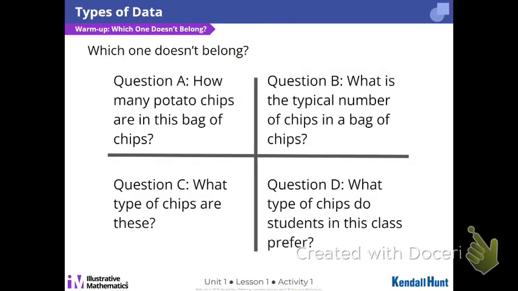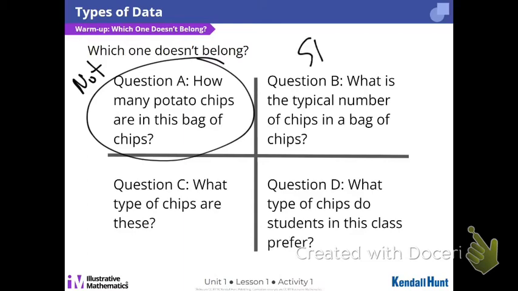So looking at our warm-ups, this one is B. Right here. How many potato chips in this bag? Statistical or not? Not. There's just an answer. There's not a collection of data, right? No variability. What's the typical number of chips in a bag of chips? To answer that, what would I have to do? I'd have to count chips in one bag or multiple bags. And then I'd have a set of data, which means statistical. Okay? Question C, what type of chips are these?